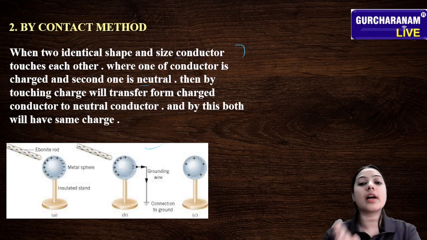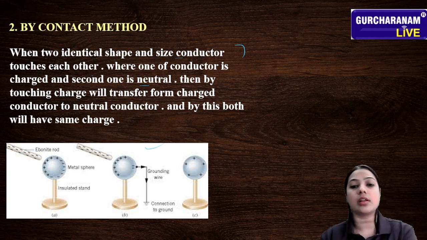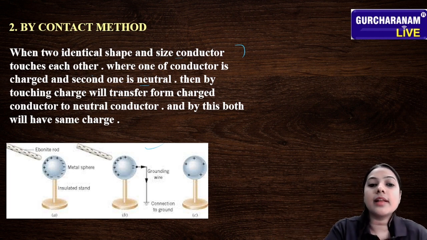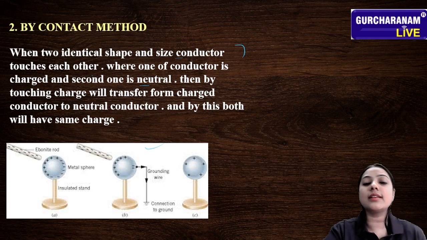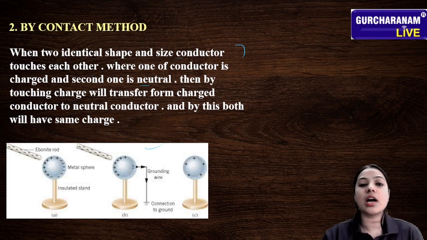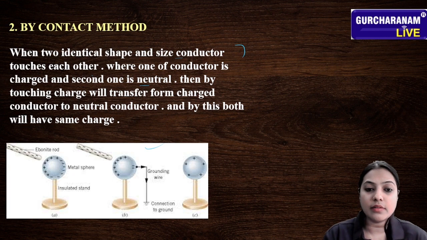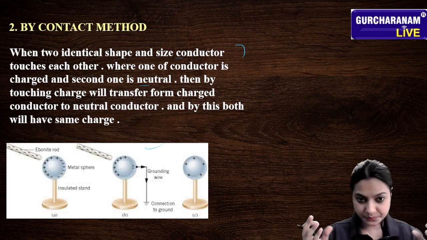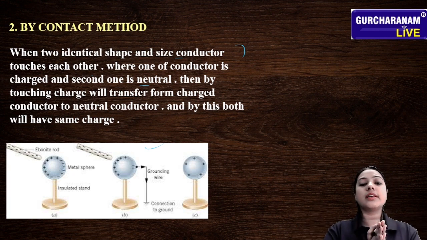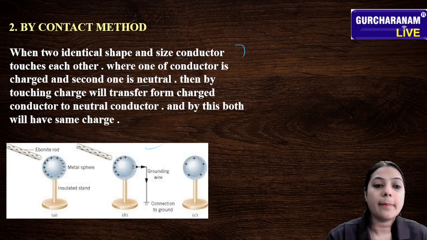By this both will have the same charge, and this process continues until both conductors have the same charge. We are making contact between these two identical shaped conductors, and by this they get the same charge. So this is the contact method.